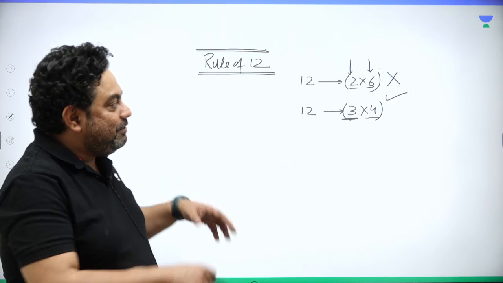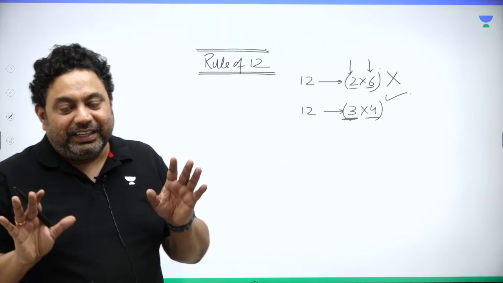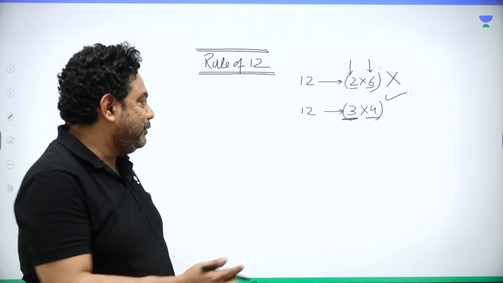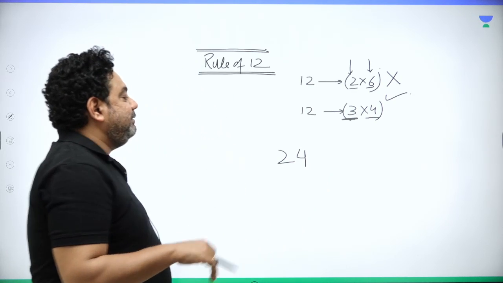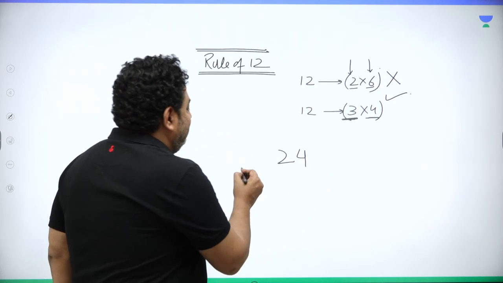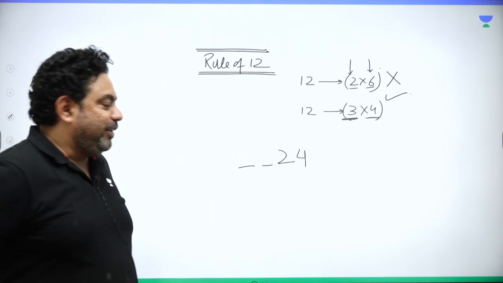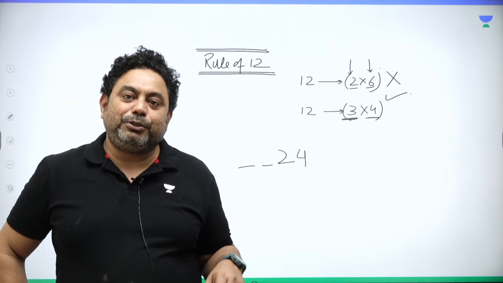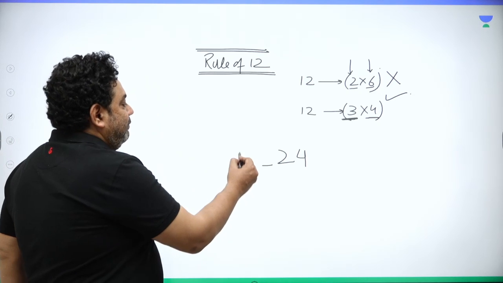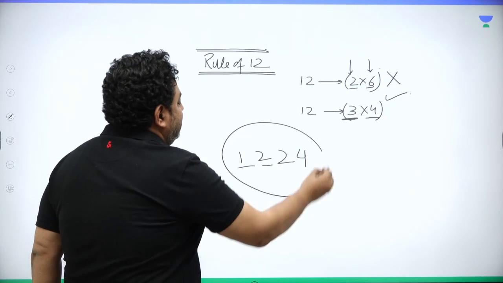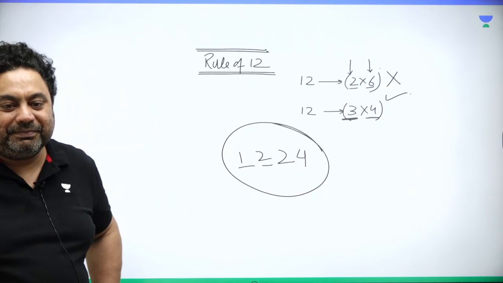Right. So if I want to find a 4-digit number exactly divisible by 12, first of all write the last two digits, 24. So any number ending with 24, and I am leaving the remaining two spaces open. Now I know any number ending with 24 is going to be divisible by 4, and 2 plus 4 is 6. So I can write 1224. This is exactly divisible by 12, isn't it?